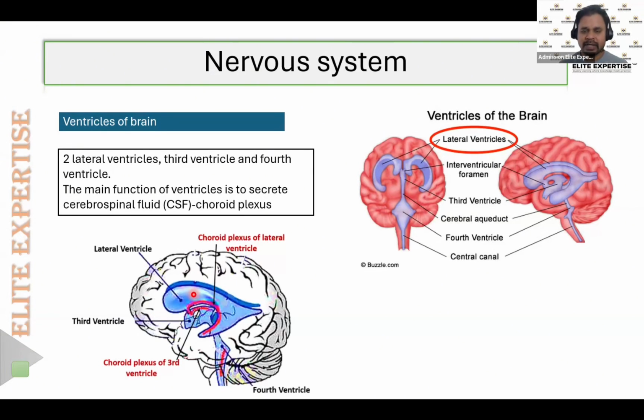In a similar way, in the eye, aqueous humor will be secreted. This aqueous humor helps to lubricate the eyeballs, as well as nourish the eyes. In a similar way, the cerebrospinal fluid also plays a major role in the brain. Okay, so these are the important things that we learned from this slide.